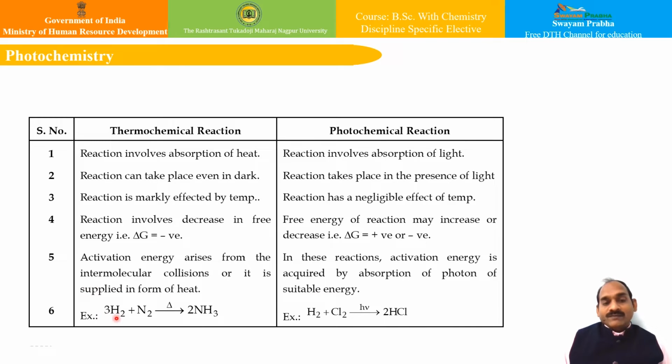A very suitable example of the thermochemical nature of a reaction is the formation of ammonia, and a very familiar example of a photochemical reaction, as we have seen, is either photosynthesis in plants, or this example, that is H2 plus Cl2 on absorption of light giving twice HCl.